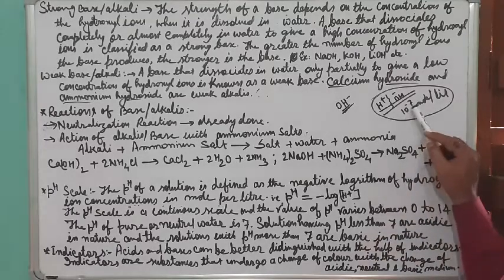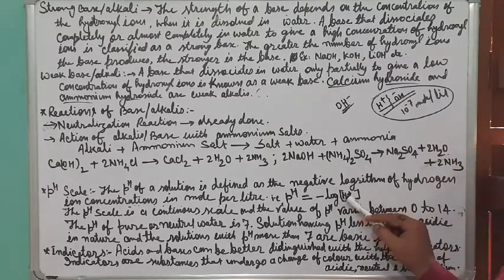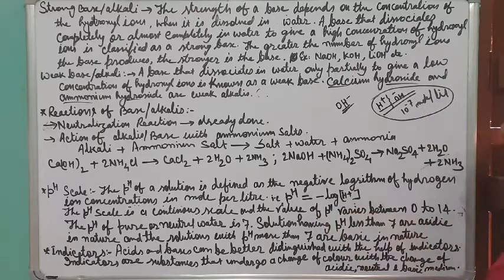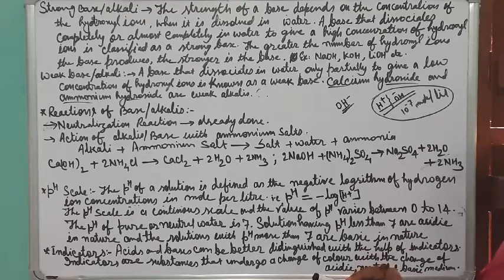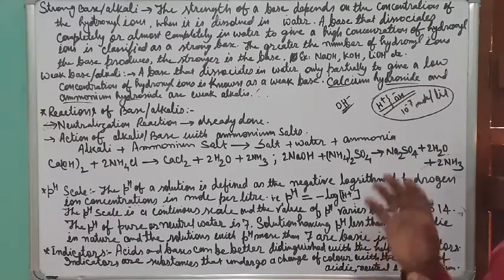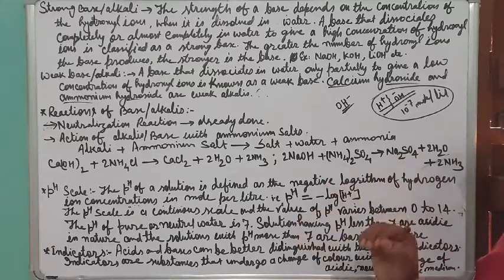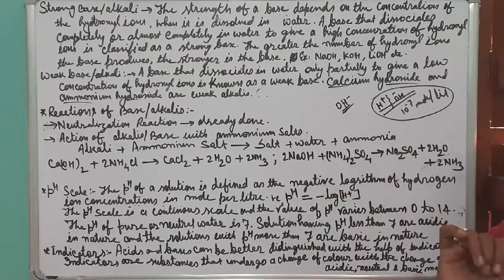If you write 10 to the power minus 8 mole per liter here, then the pH will be 8. If you write 10 to the power minus 14 mole per liter, the hydrogen ion concentration is very low, and the pH will be 14. So pH is very high. If the hydrogen ion concentration is low, pH will be on the higher side. If the hydrogen ion concentration is high, pH will be on the lower side.